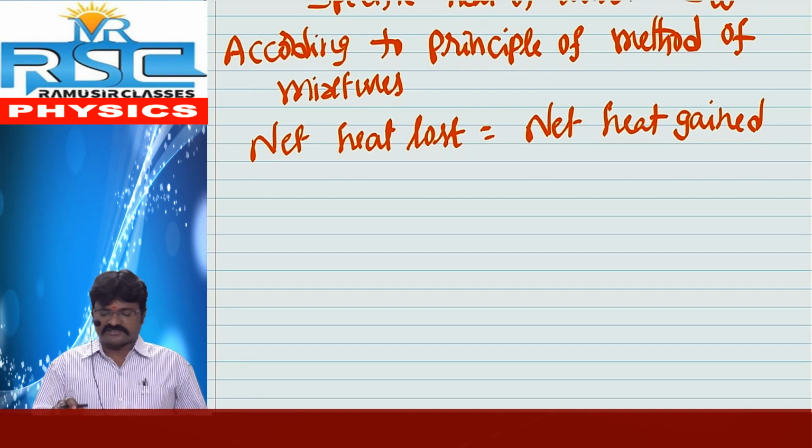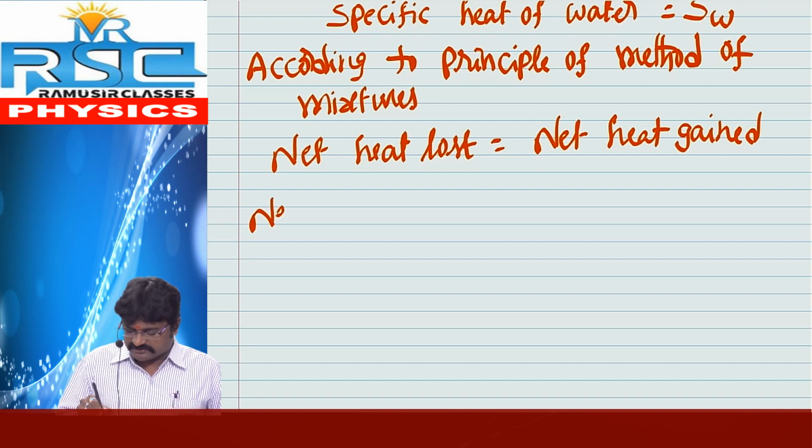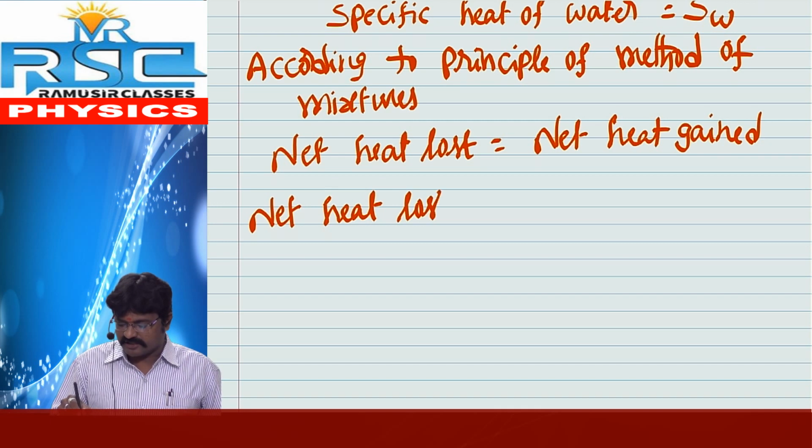Here, net heat lost means, what is the hotter body? Lead shards. So it is also written as net heat lost by lead shards